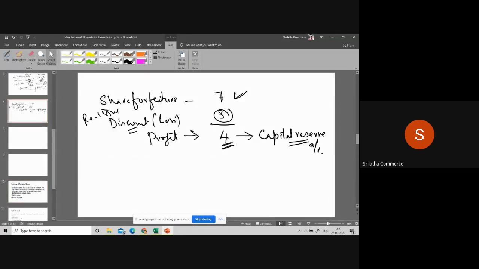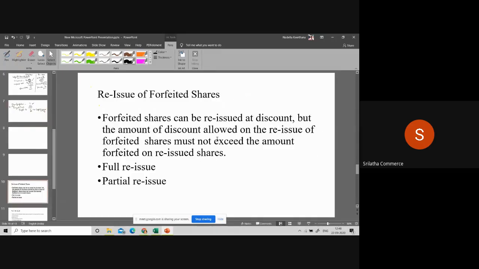So here, what is the amount we received? 7. So whatever discount you are giving, the discount amount should not exceed this amount. Is it clear? The company should not get any loss, isn't it? So whatever discount you are giving, it should be less than this amount, but not more than this amount. This point is clear for you all?